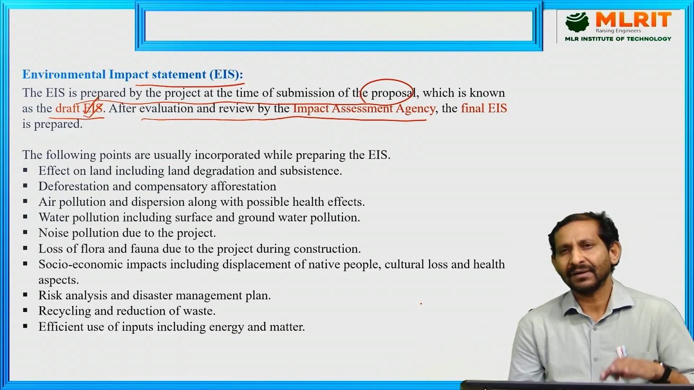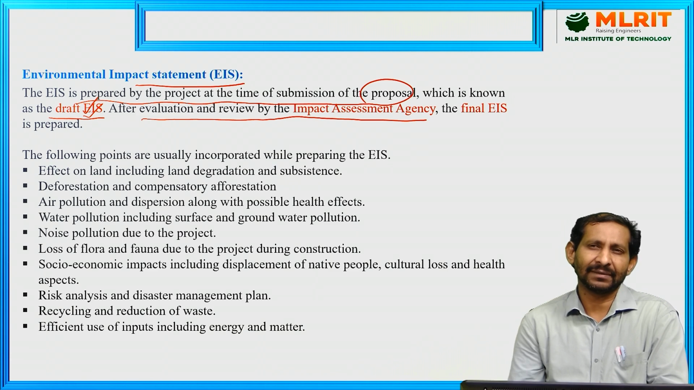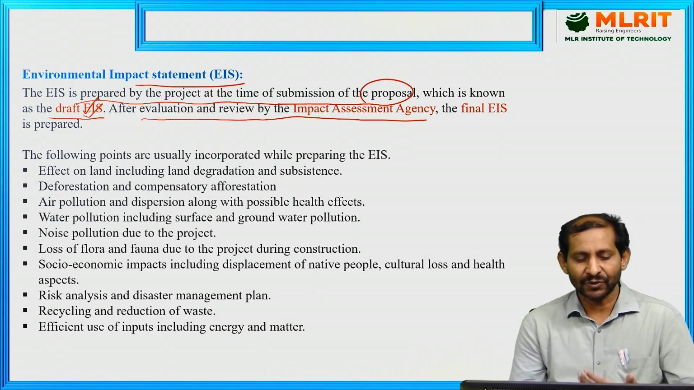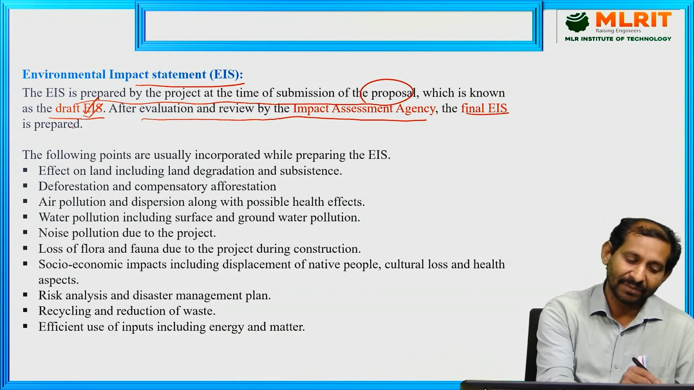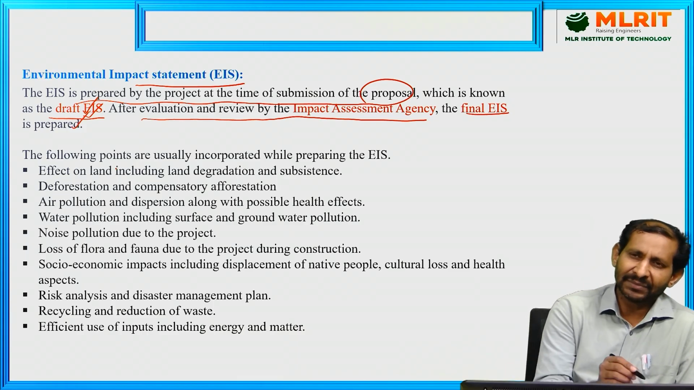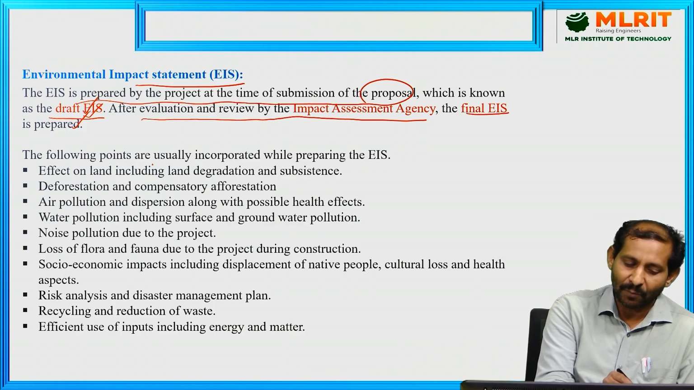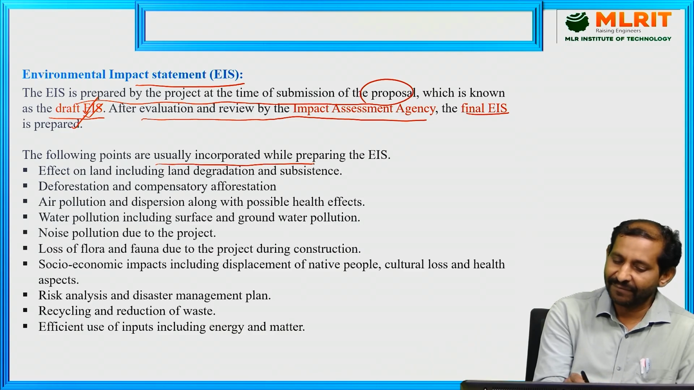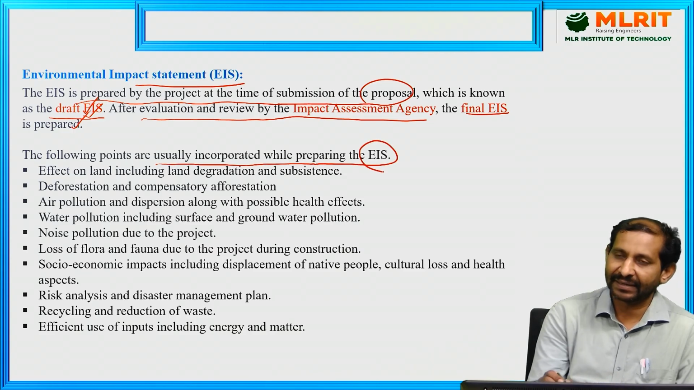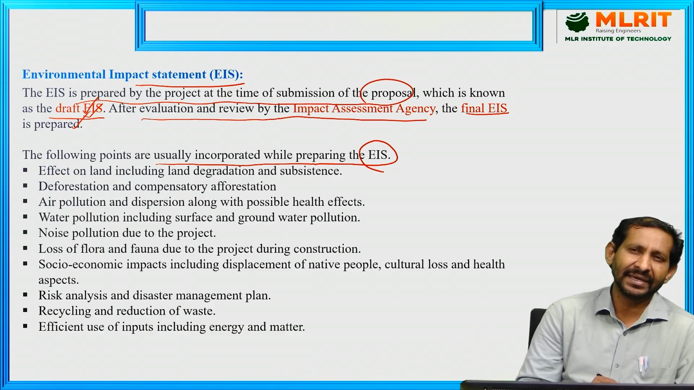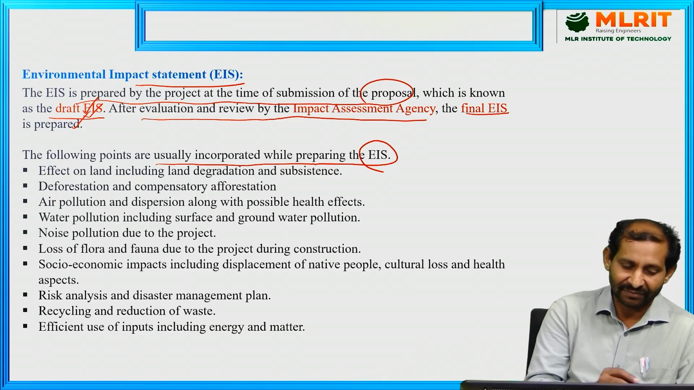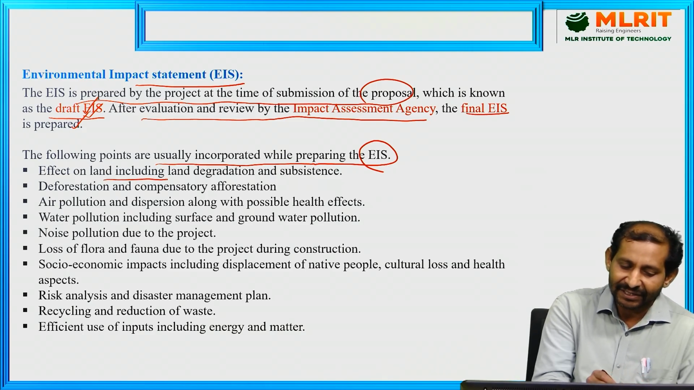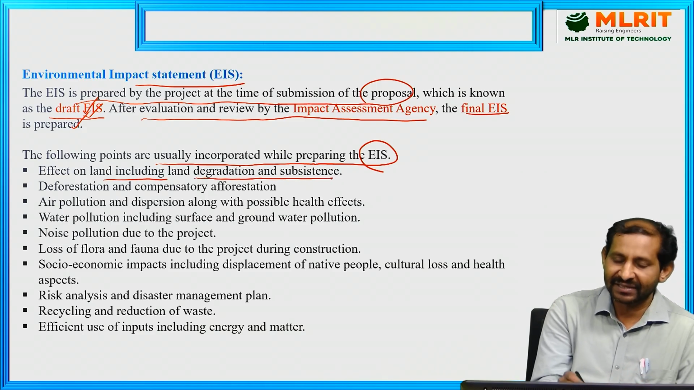Then the agency people evaluate and review it, and the final environmental impact statement is prepared. Here are some of the key parameters involved. The following points are usually incorporated when preparing the environmental impact statement. These are all considered when we are preparing it. First, the effect on land, including land degradation and subsidence.